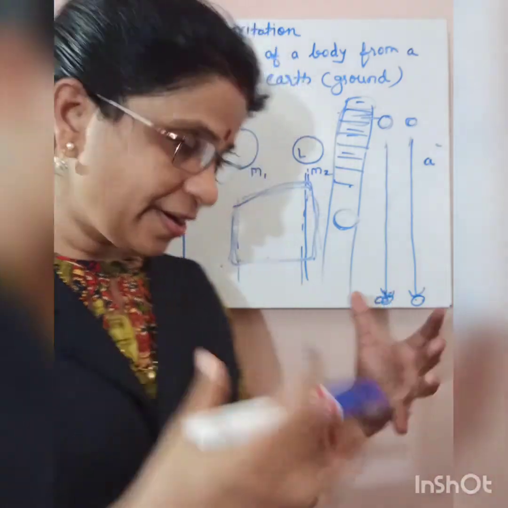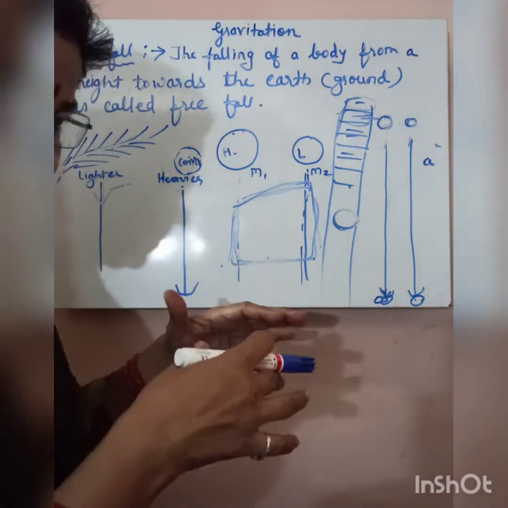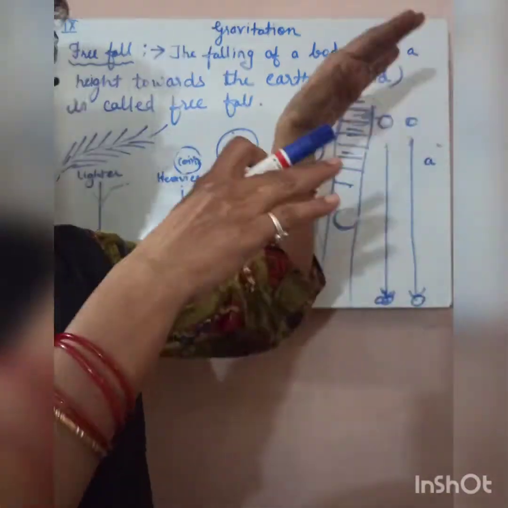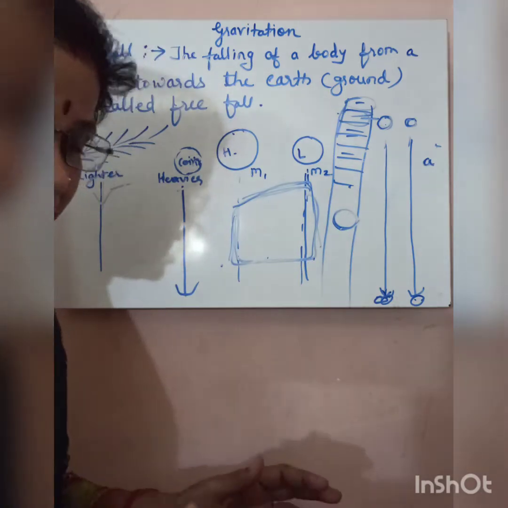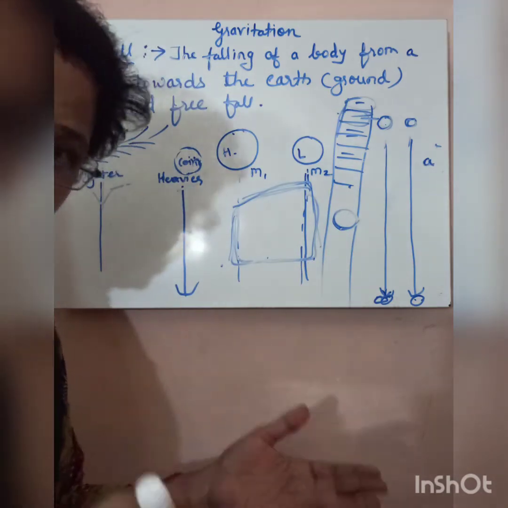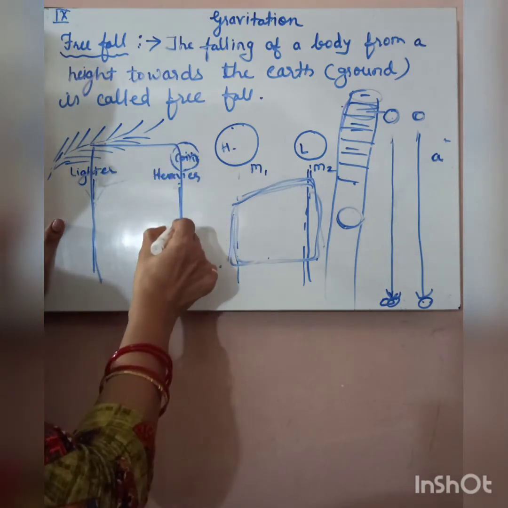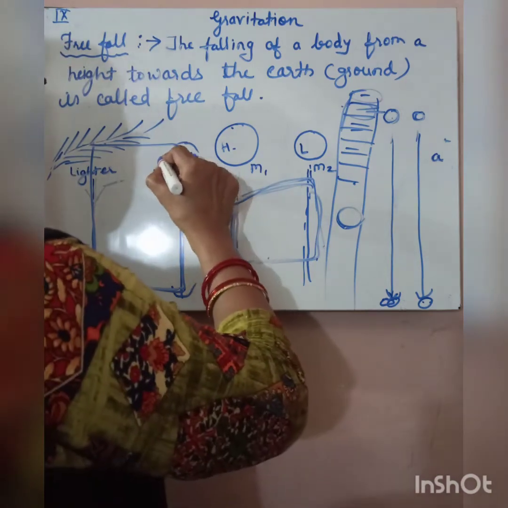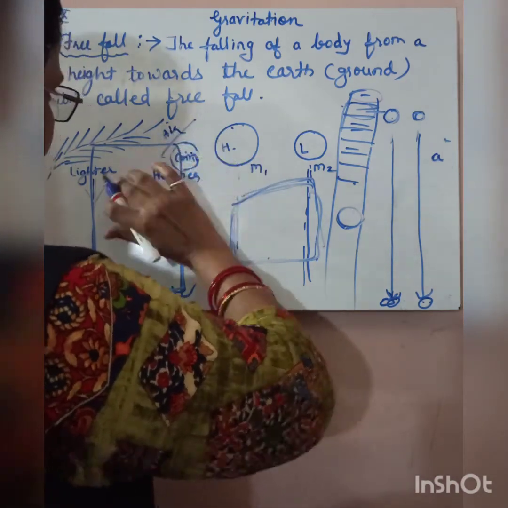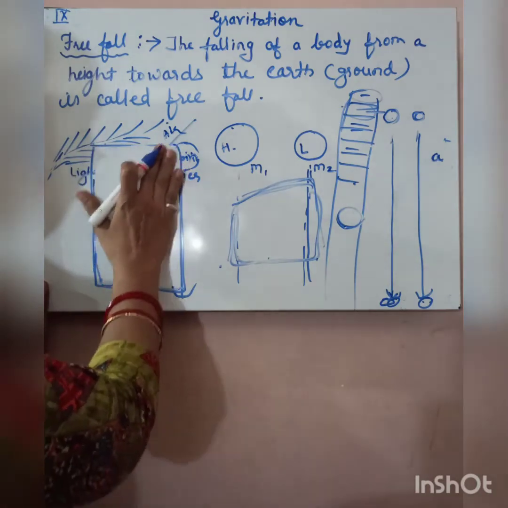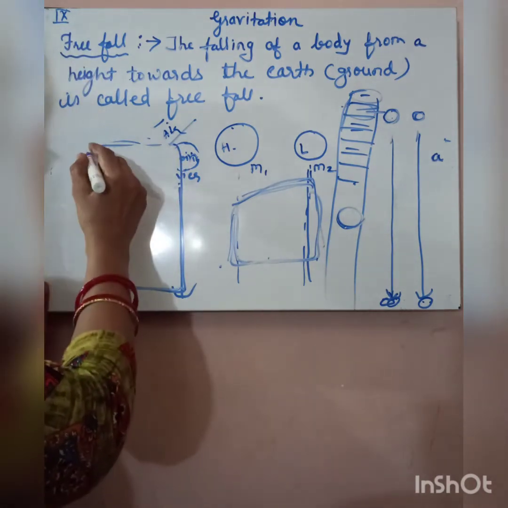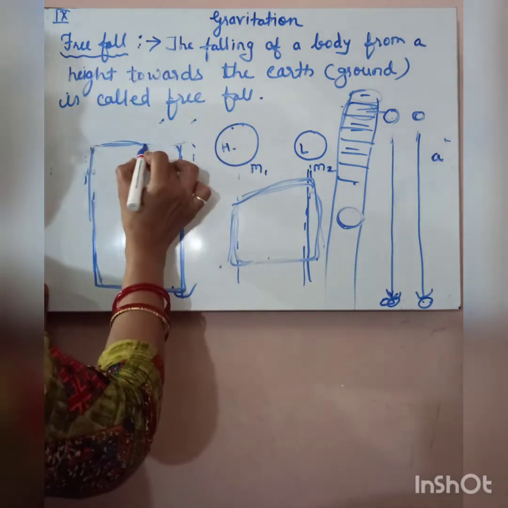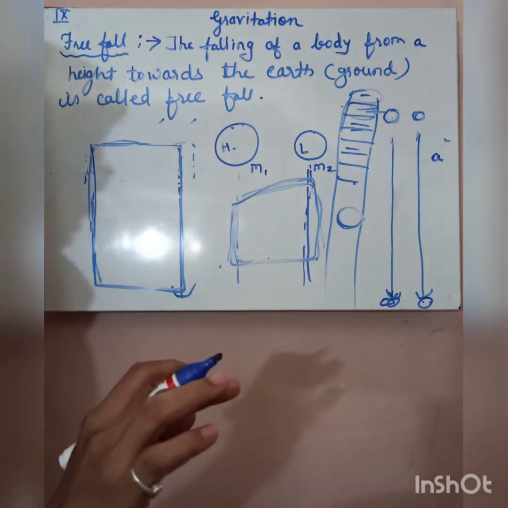As I told about the air resistance, because of air resistance this paper or this feather takes more time to reach the ground. Children, we have said that about air resistance. Suppose this experiment is done in an evacuated box or vacuum, where air is removed from it. Suppose this is a container or room where there is no air. This is an evacuated, meaning vacuum, place.